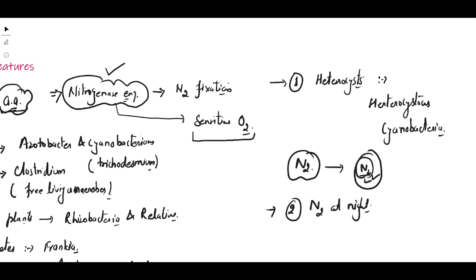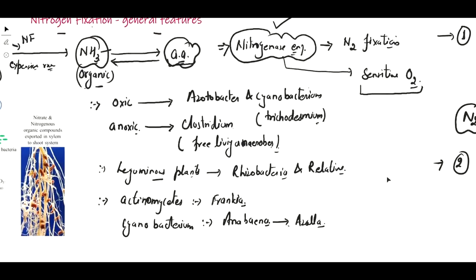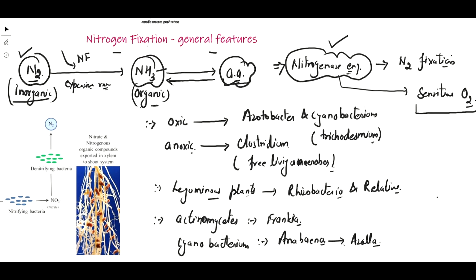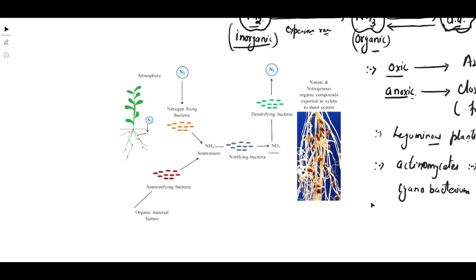So these are the simple features of nitrogen fixation, which occurs with the help of oxic and anoxic microbes and the enzyme known as nitrogenase. If you look at the image here, you can directly relate what is happening.